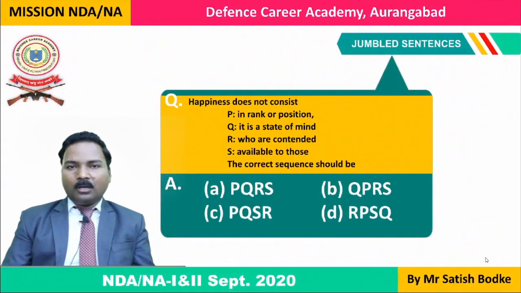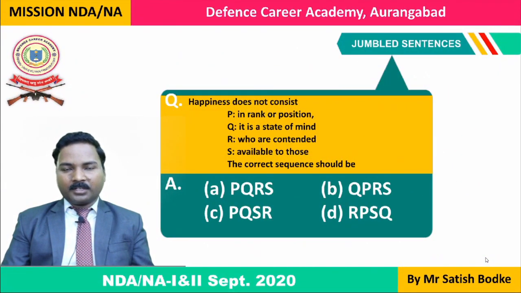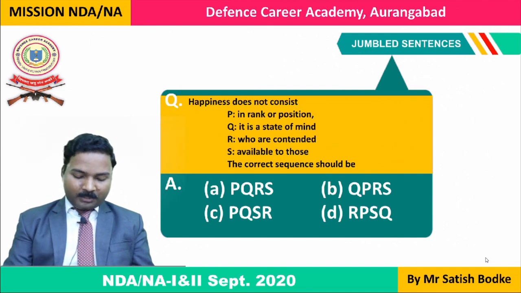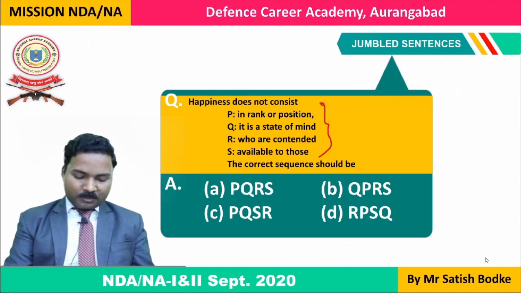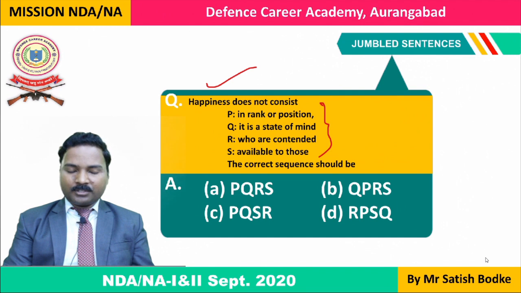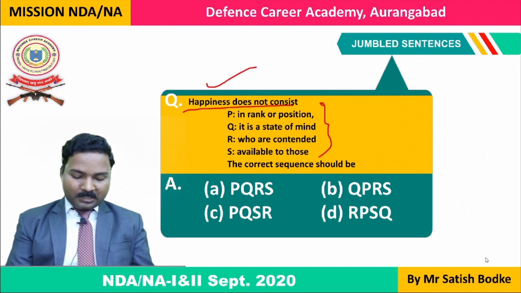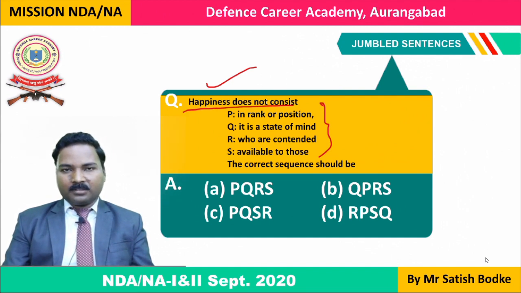Now next type of question is jumbled sentences. In jumbled sentences, you are given only one sentence which is split into sometimes four parts. Sometimes it is split into five parts as it is given here. The first part with which the sentence begins is "happiness does not consist", and the remaining part of the sentence is split into four parts, and they are jumbled up.